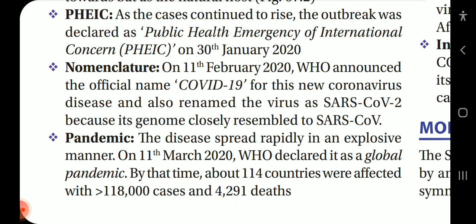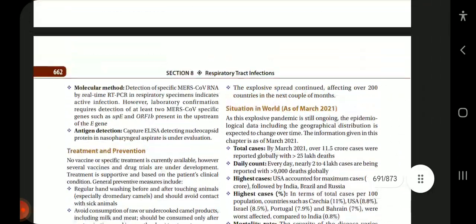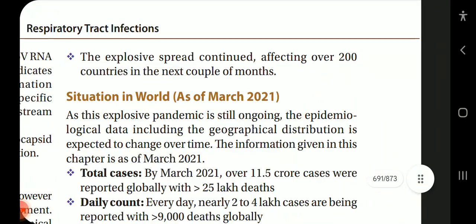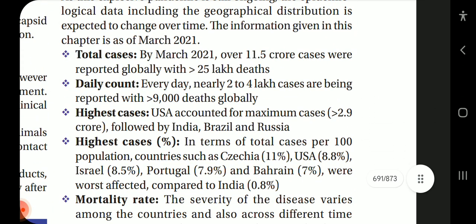By that time, about 114 countries were affected with more than 1,18,000 cases and 4,291 deaths. The explosive spread continued, affecting over 200 countries in the next couple of months. The situation of the world in March 2021: total cases were over 11.5 crore with more than 25 lakh deaths, while till January 2023 there were 67 crore cases and more than 67 lakh deaths.